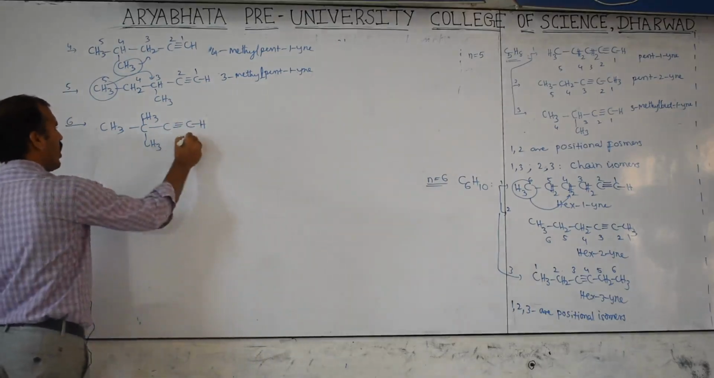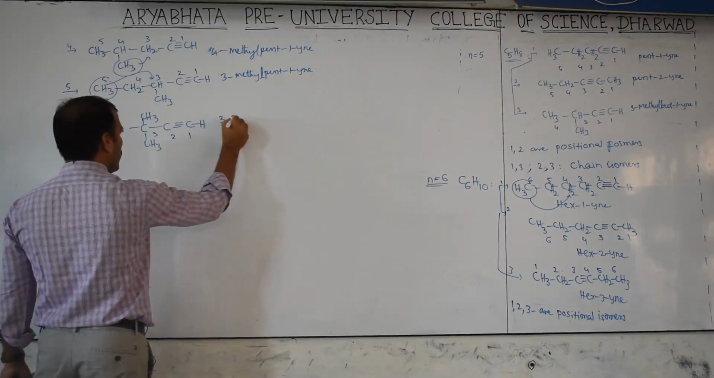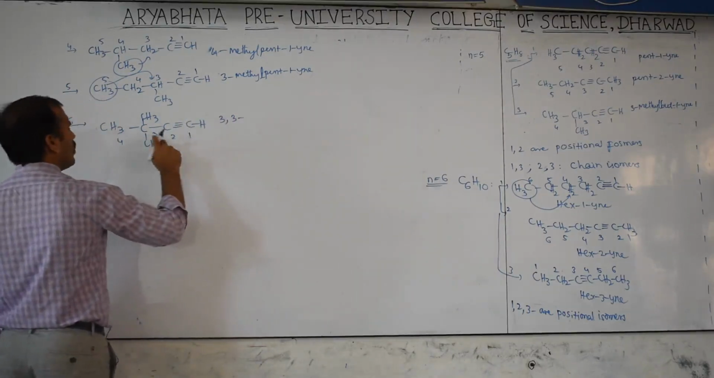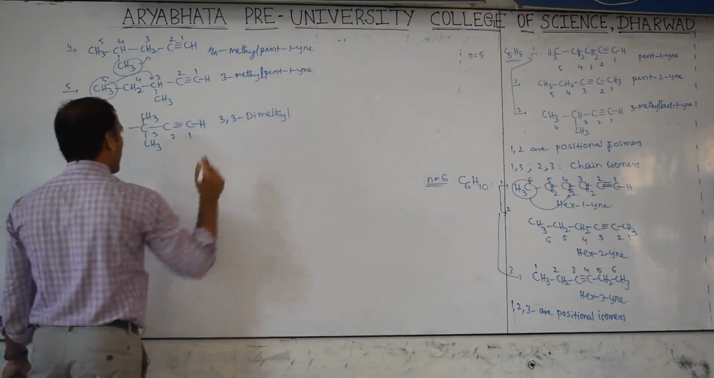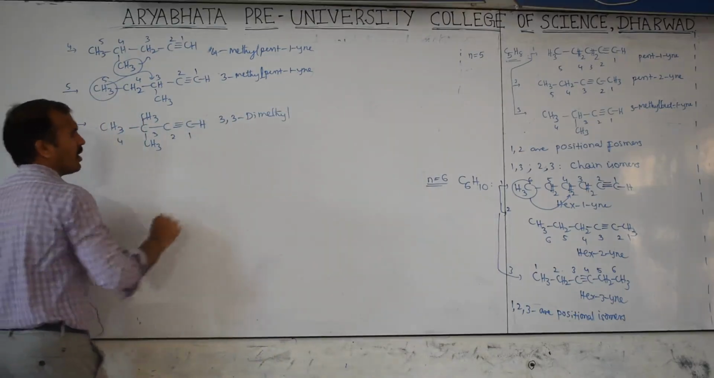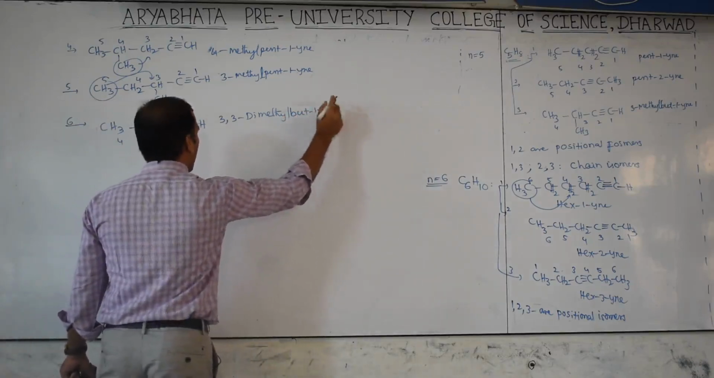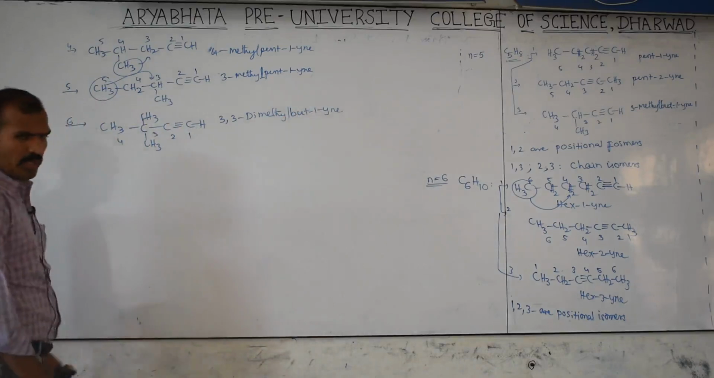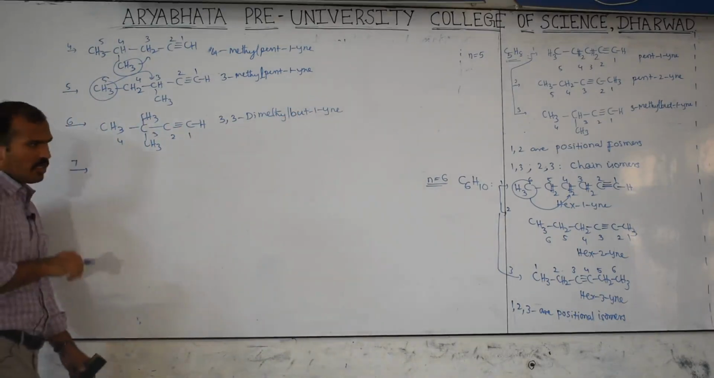Now 1, 2, 3, 4. Then what is the name of this one? 3,3-dimethyl. Total 4 carbons are there. Then this is but-1-yne. Now the seventh one, anything possible or not, we'll check now.